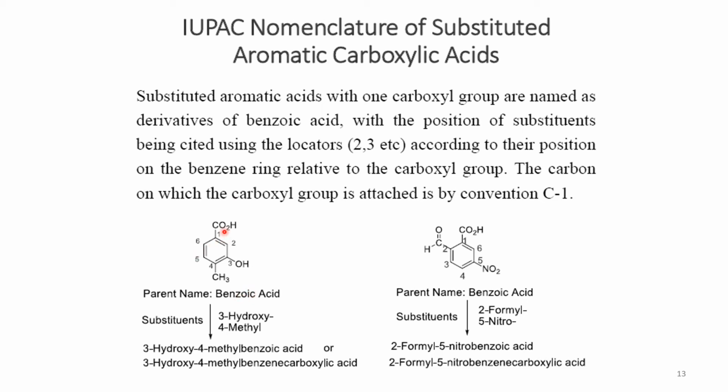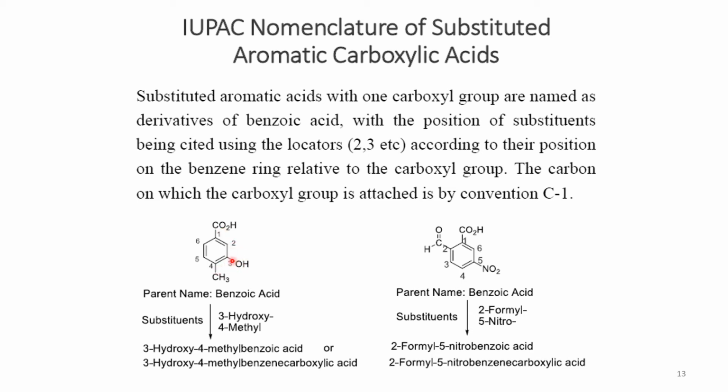Like we have an example here: if we consider this carboxyl group and the benzene skeleton itself, this is benzoic acid, the parent compound. So hydroxyl and CH3 are counted as substituents present on the benzene ring, and they should be given the lowest possible numbers.